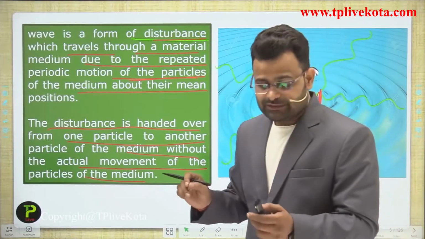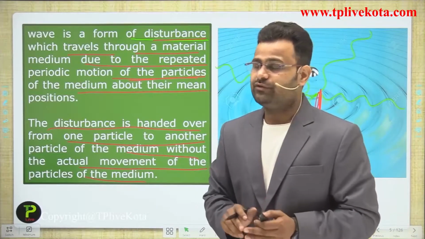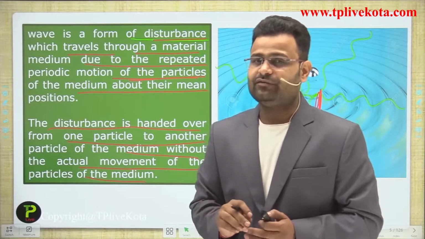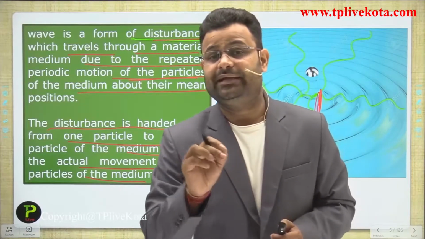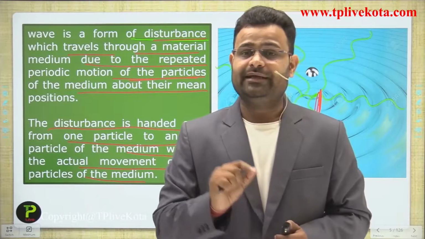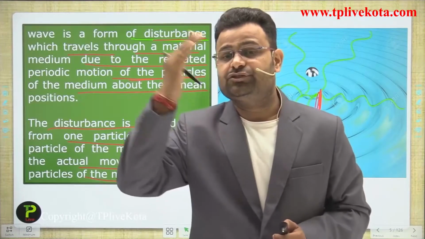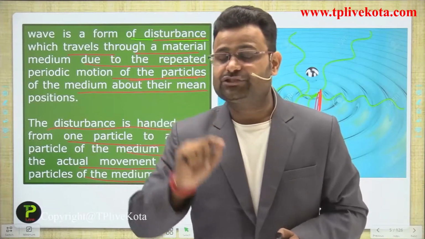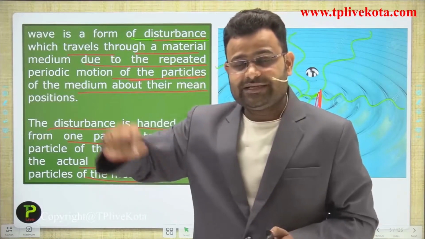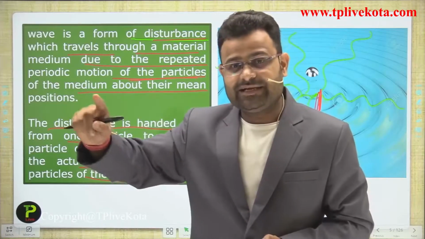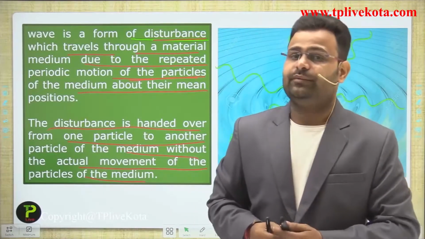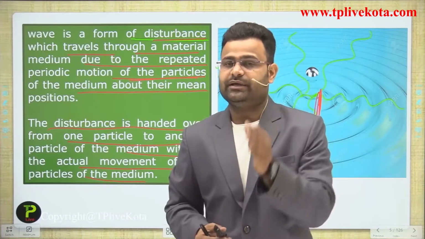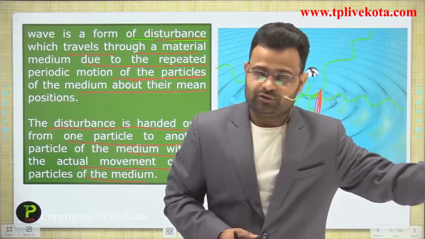Okay, so this is the formation of a wave, that is called a wave. Guys, what happens in a wave? A wave is a pattern. Using that pattern, energy will be transferred from one place to another place, and that pattern is called a wave. So all such patterns are called waves, guys. And in that pattern, energy is transferred from one place to another place.